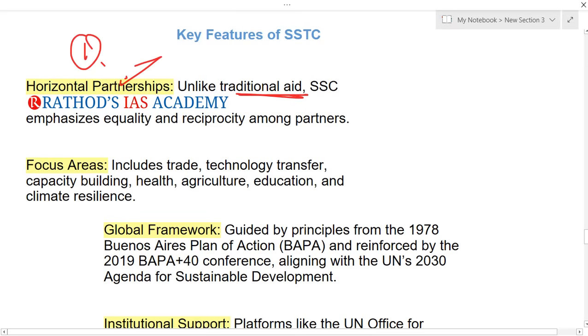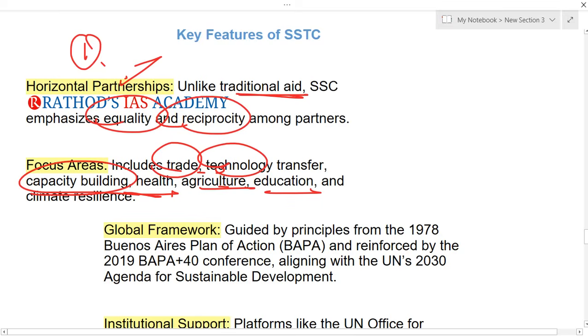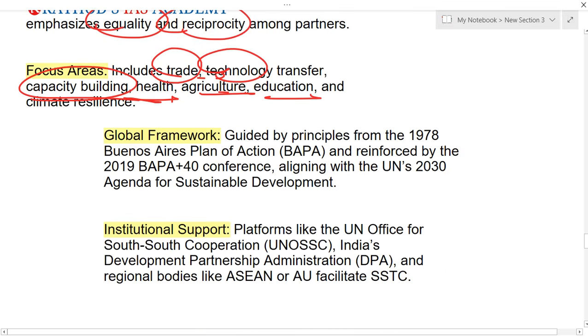Unlike traditional aid, it will focus on equality, reciprocity, etc. And it will be focusing on trade, technology transfer, capacity building, health, agriculture, education, climate resilience. And even it will be focusing on a global framework. So actually, this partnership is guided by the principles of the Buenos Aires Plan of Action of 1978, and it will be very helpful for achieving the Sustainable Development Goals of the United Nations by 2030.